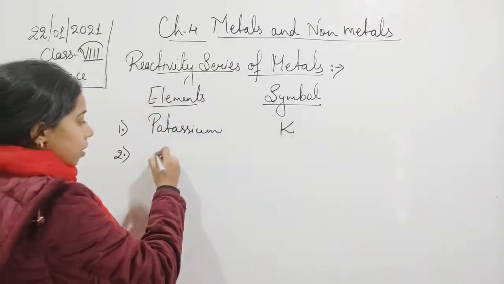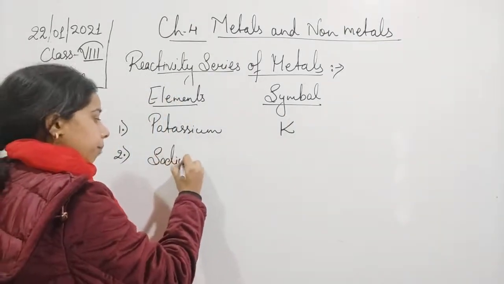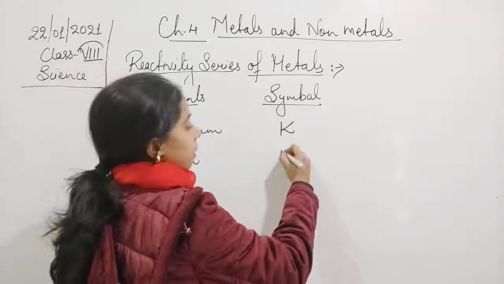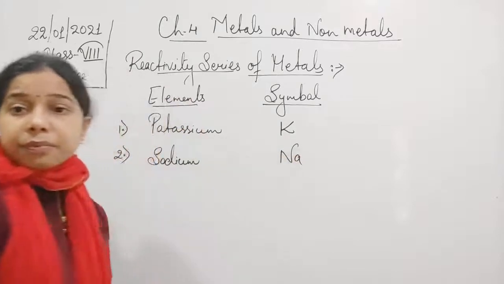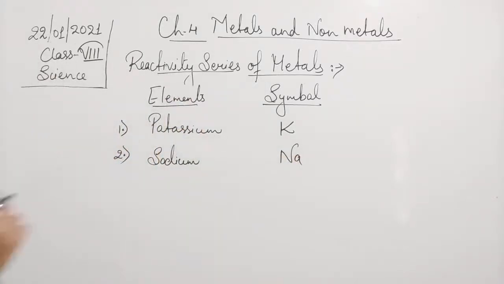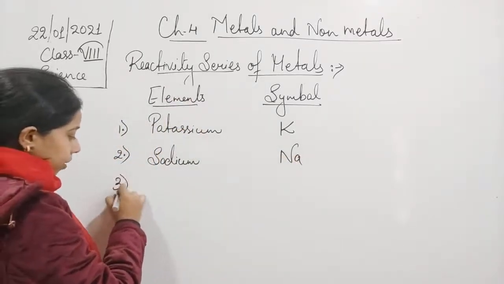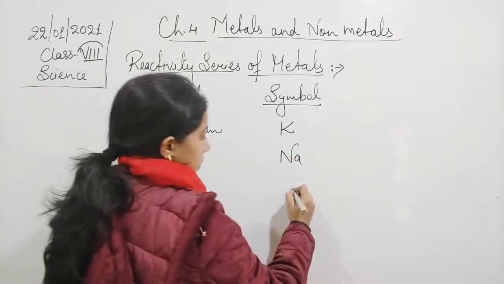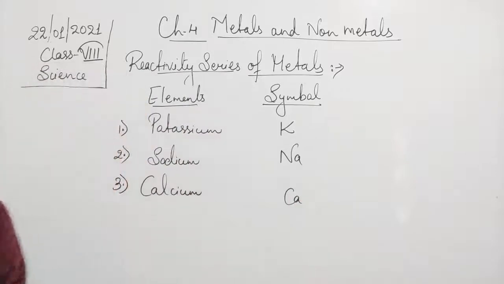Then the second one is sodium. Okay, and the symbol of the sodium is Na. Then next one is the calcium, third one, calcium, symbol is Ca.